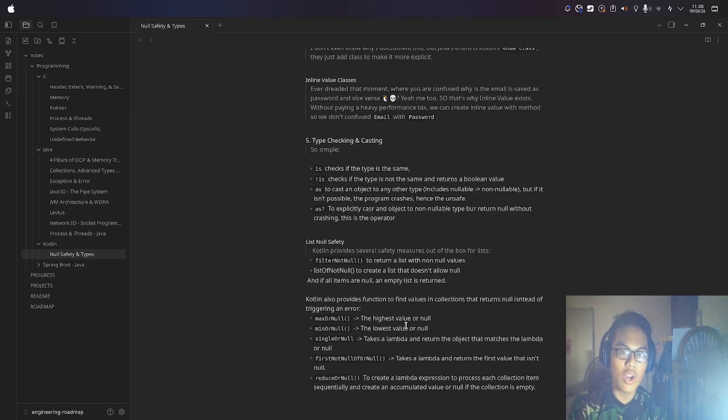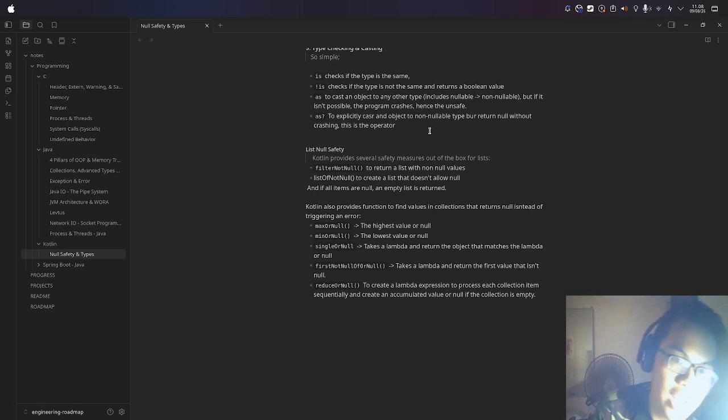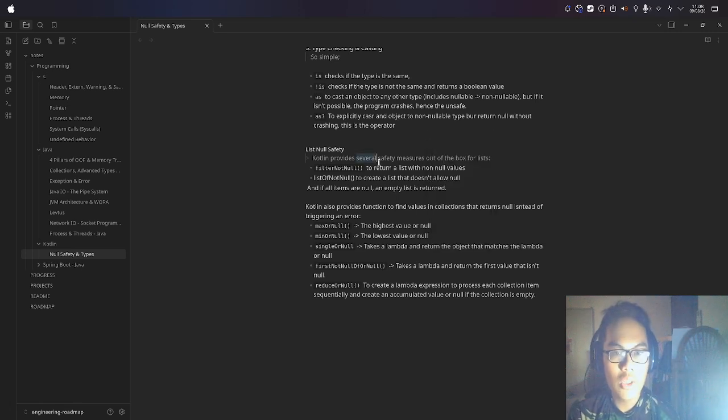So this is the list for null safety. These are methods for lists. We have filterNotNull. This is basically filtering the list for any null. Next we have listOfNotNull. It creates a list that doesn't allow null, and if all items are null, an empty list is returned.